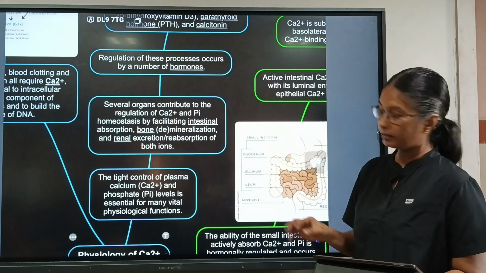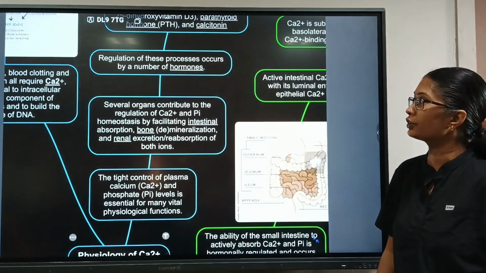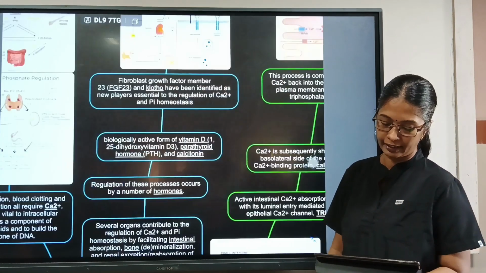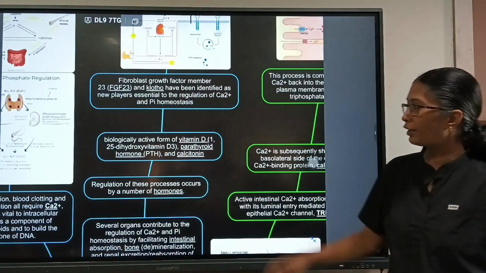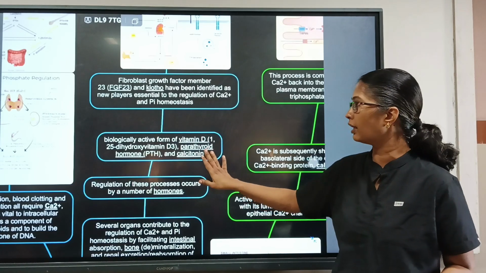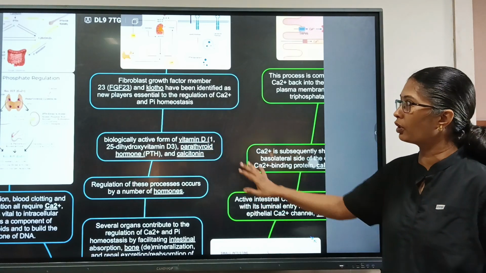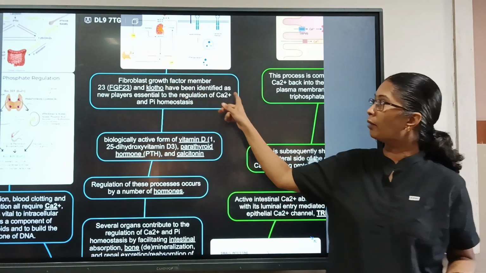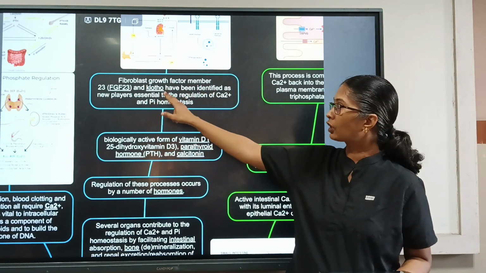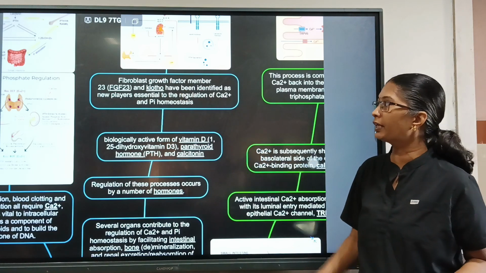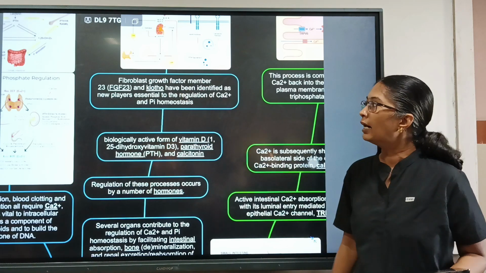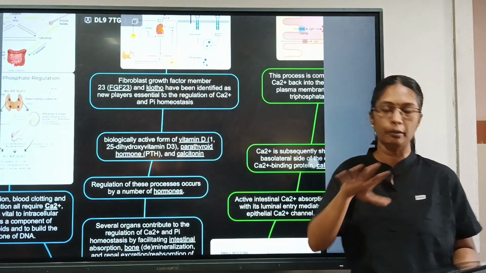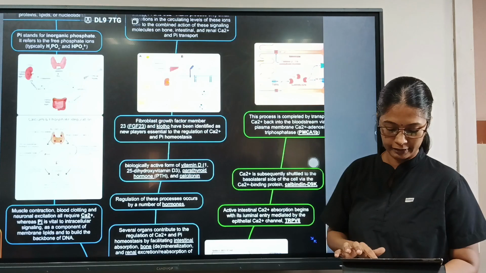So the hormones also play an important role in regulation of these processes. The biologically active form of vitamin D, which is 1,25-dihydroxyvitamin D3, parathyroid hormone and calcitonin. These are the hormones which are playing an important role in mineral metabolism. And there are some growth factors like fibroblast growth factor 23, FGF23, and Klotho. These two have been identified as the new players essential for regulation of calcium and phosphate homeostasis. So we will be seeing about FGF23 and Klotho throughout the mineral metabolism seminars.